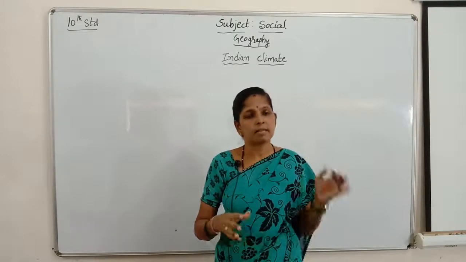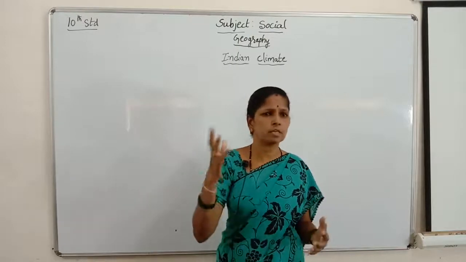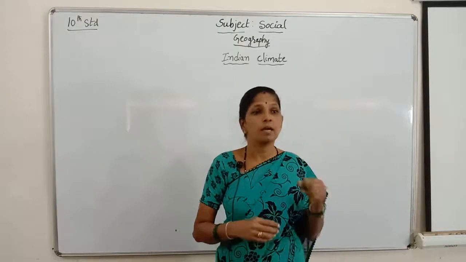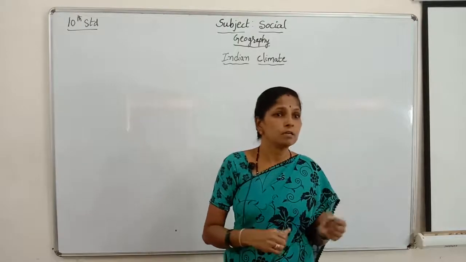Not only that, the highest recorded temperature is 49.4 degrees Celsius at Ganganagar in Rajasthan.